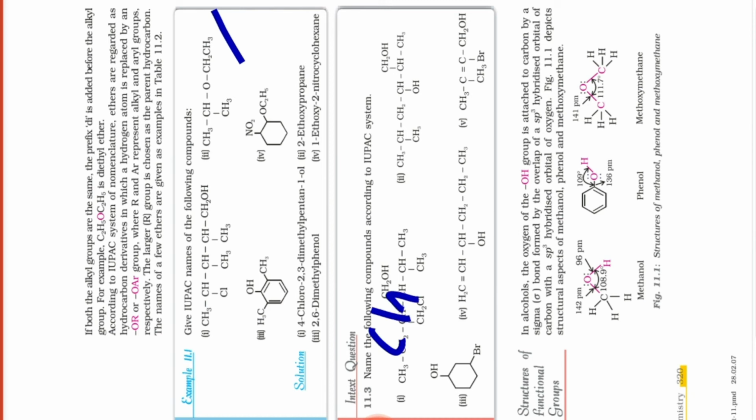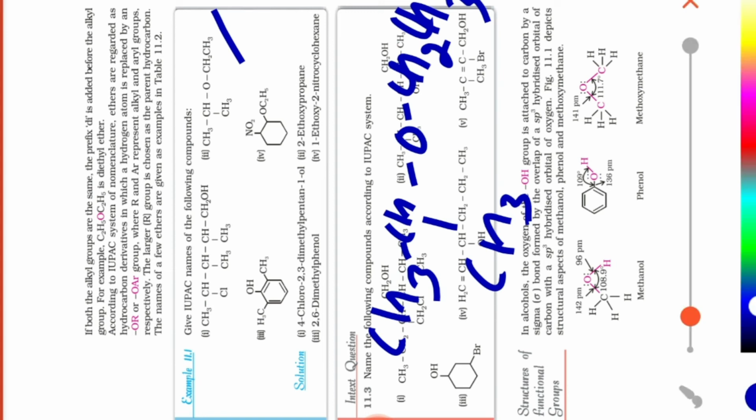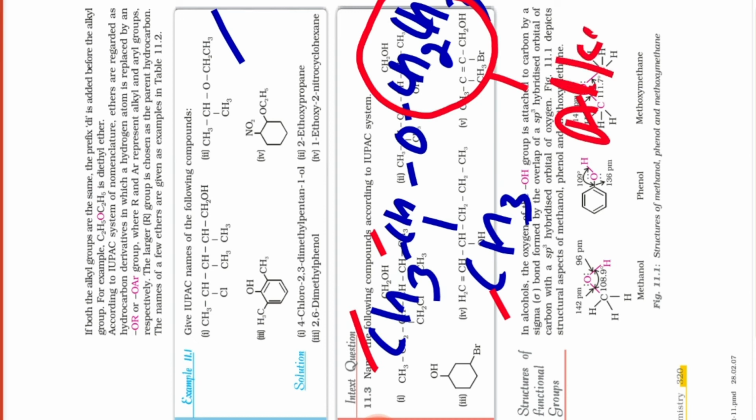You see, CH3, CH3, then oxygen, CH2, then CH3. You must see, all of you. I told you, you have to see where there is the lesser number of carbons; that one will act as an alkoxy group. Here the number of carbons is 1, 2 and 3. Here only 2. So this is an alkoxy group. What will this become? Alkoxy. And numbering will start from there: 1, 2 and 3.